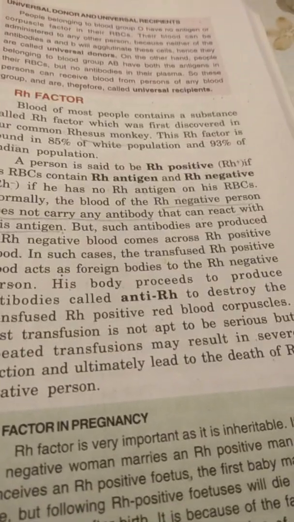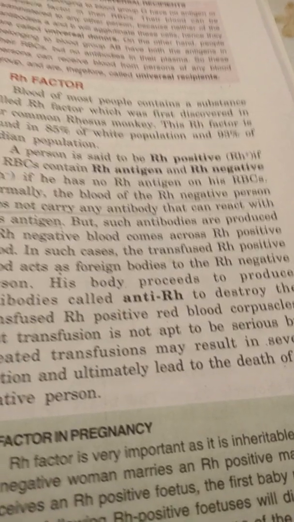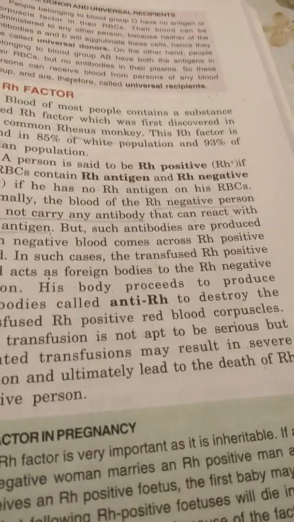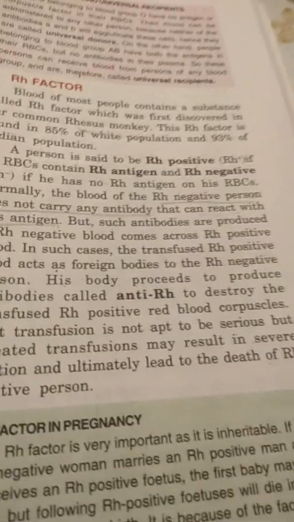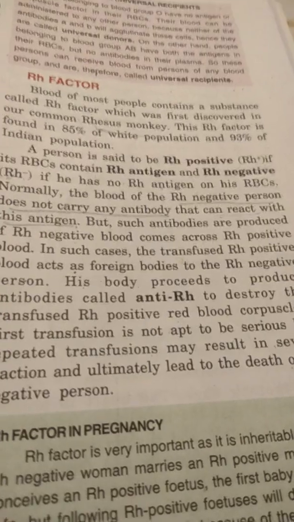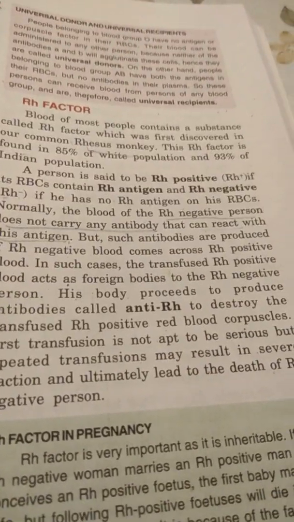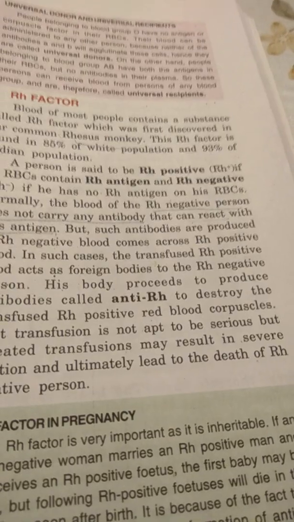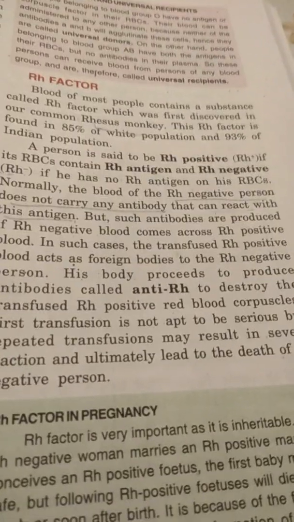As that person has no antibody for RH positive, on getting this foreign factor, the RH negative blood will produce an antibody against that RH factor.